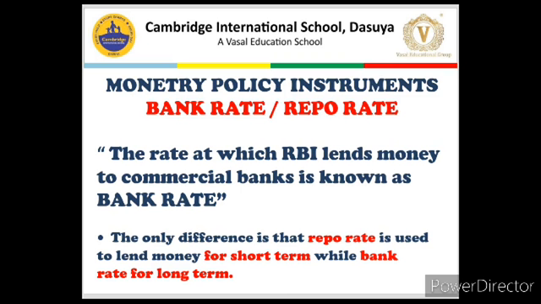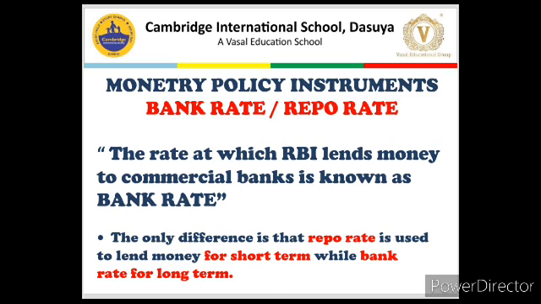So let us talk about the first and the most popular monetary policy instrument of RBI, which is bank rate or repo rate. Generally both are the same, we will talk about them later. First, what is bank rate? Bank rate is the rate at which RBI lends money to commercial banks. Simply, as we go to the bank to borrow, the commercial bank charges us interest, which is known as the market rate of interest.